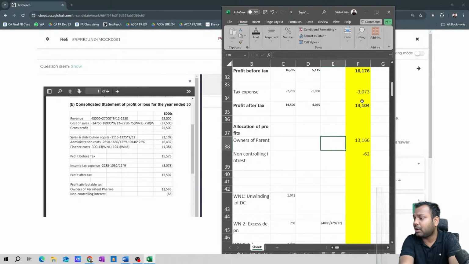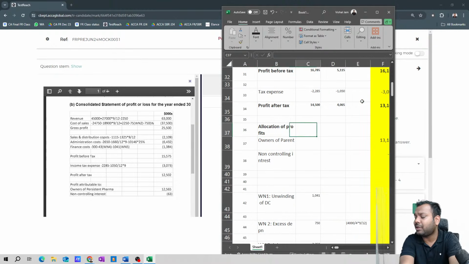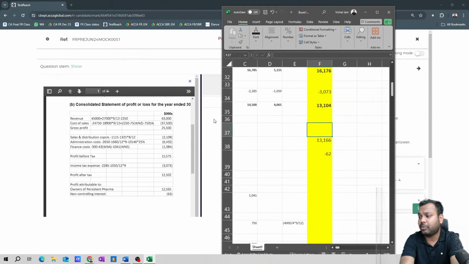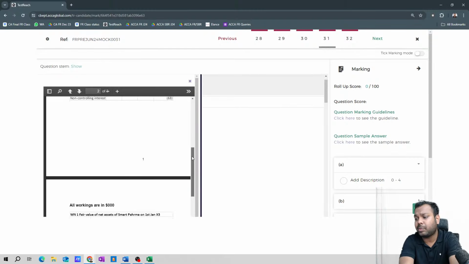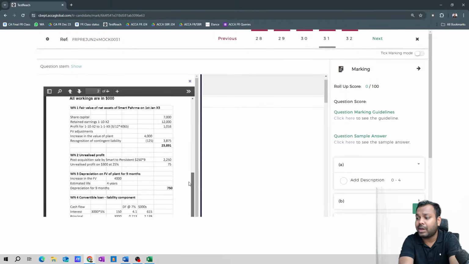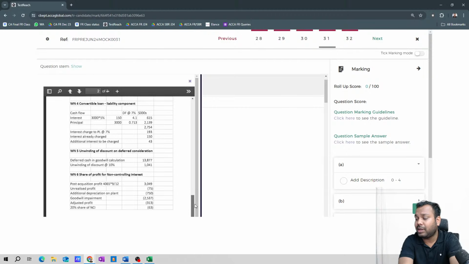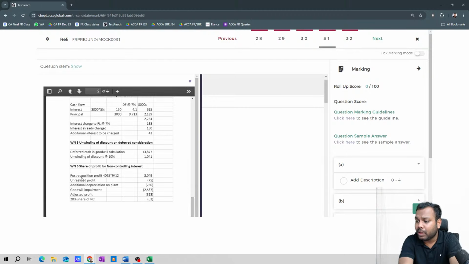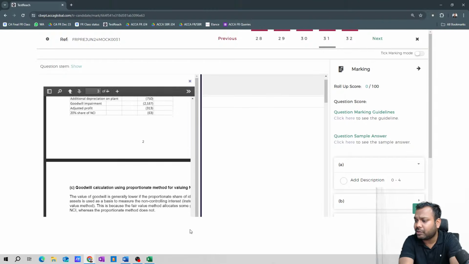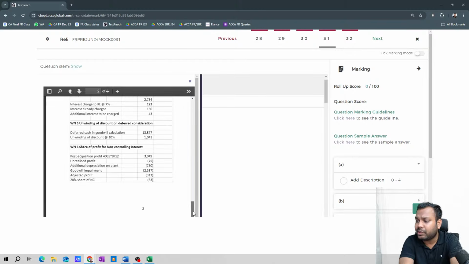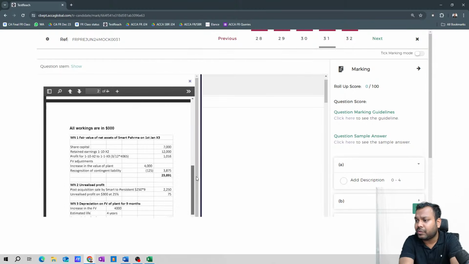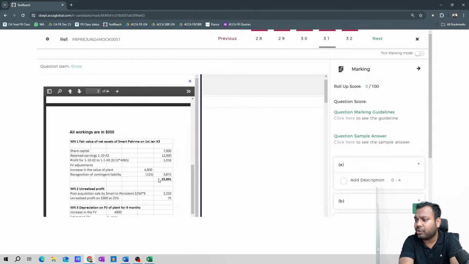So basically the difference in our answer and the suggested answer is due to investment income. Let's see why they have not considered investment income in their working. We might find the reason for the same. Ideally, I believe I am correct, but still, let's see. Is there any justification given in the suggested answers? They have given the justification for fair value adjustment. Okay, fine.